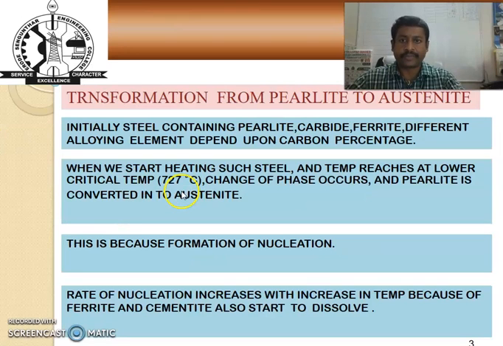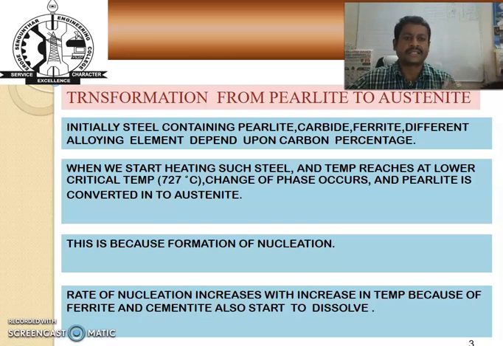And there is transformation from a structure like pearlite structure to austenite structure. Initially the steel has a pearlite structure, carbide structure, ferrite structure, and also different types of alloying elements, depending on the percentage of carbon involved. So when we start heating a steel and the temperature reaches the lower critical temperature, for example, 727 degrees Celsius, a change of phase occurs, and the pearlite is converted into austenite structure.